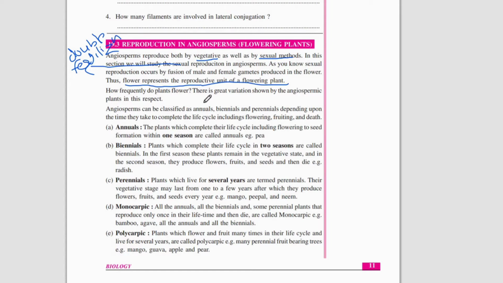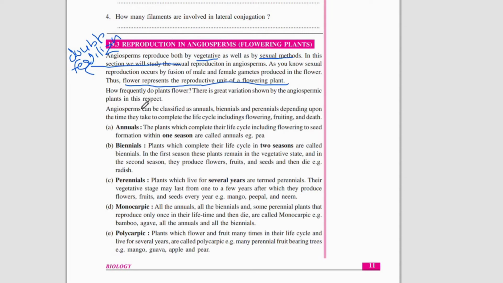Now, about flowering: do all plants flower all the time? Does flowering happen frequently in all plants? It's not like that. Some plants produce flowers every day, but for others it is seasonal. Some plants will produce flowers only in some seasons. So first we are discussing the classification of angiospermic plants based on the time at which they produce flowers or undergo sexual reproduction.